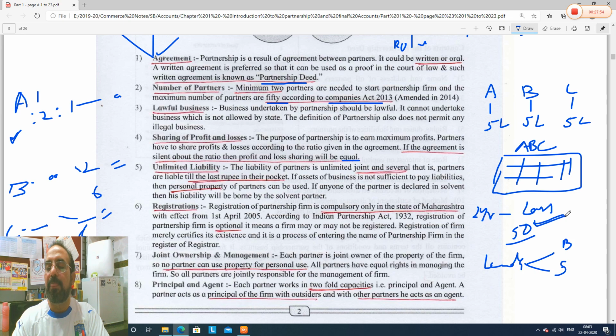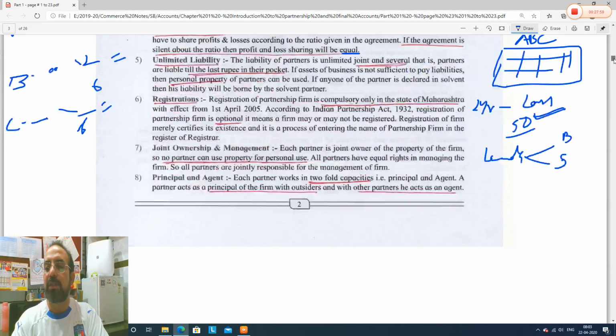See guys, try to understand the concept of unlimited liability. The concept is that whether it is your fault or not, you are the partners. A, B and C, you made losses in the business, and you have taken all the decisions, so you have to pay the losses.